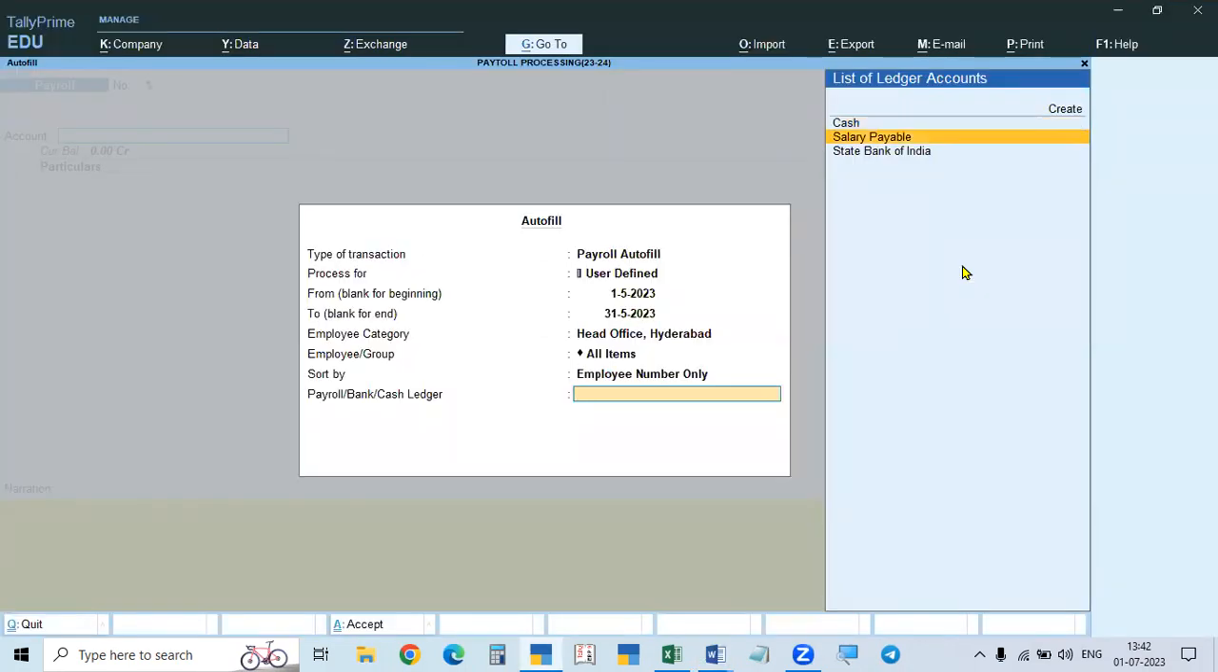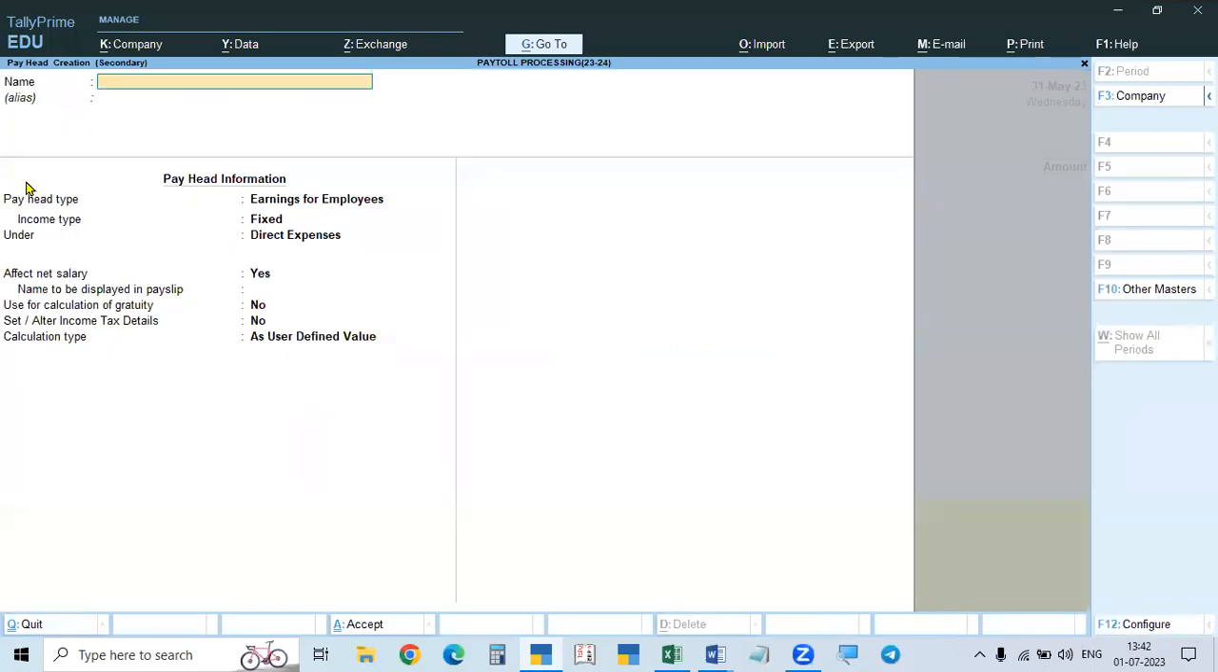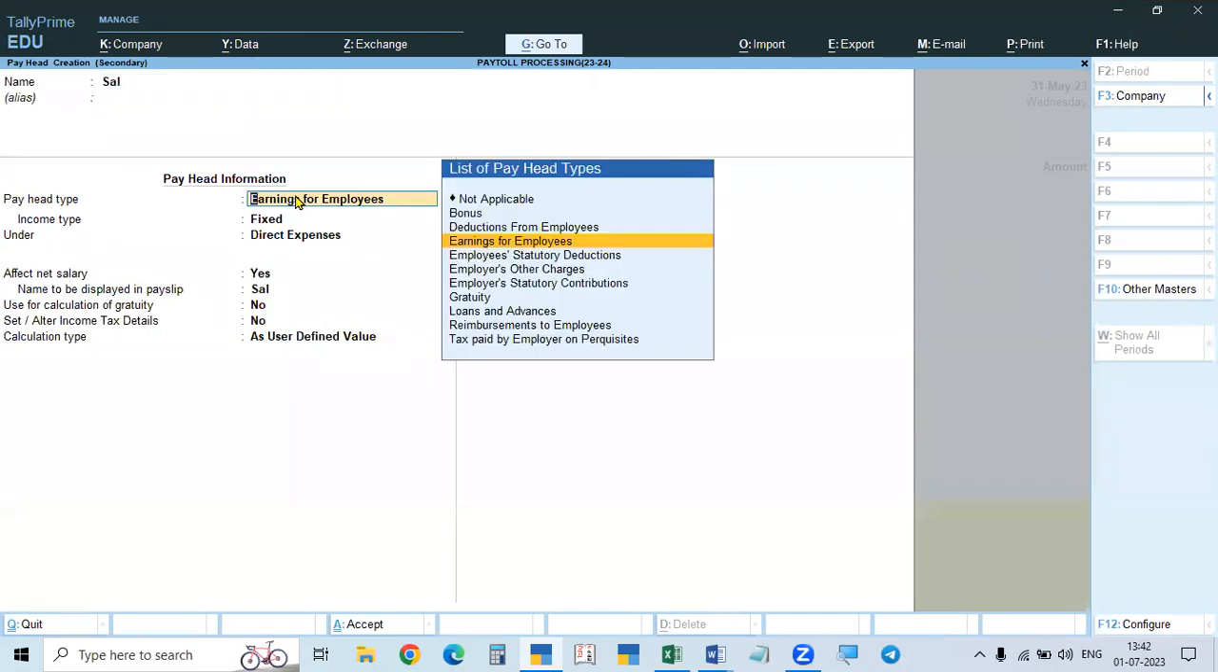So that is to be created as a pay head. Alt C, here you have to give salary payable. You take it and it will come to here. It will be taken as not applicable, and below that, the type will come as liability.